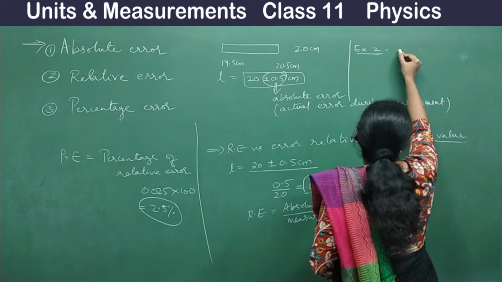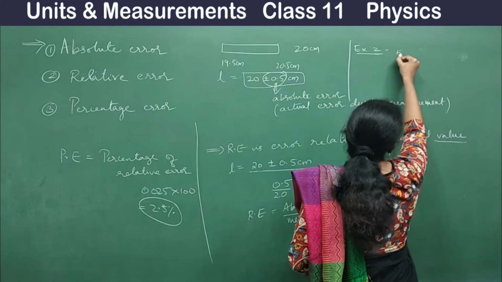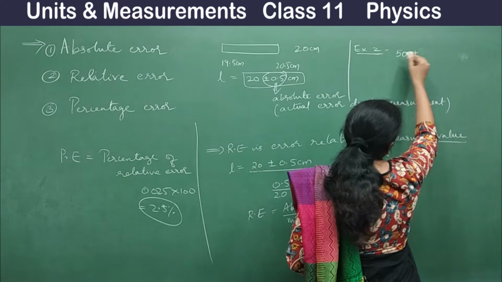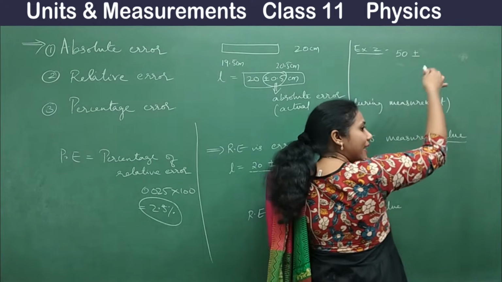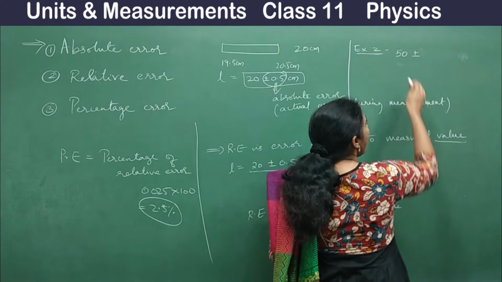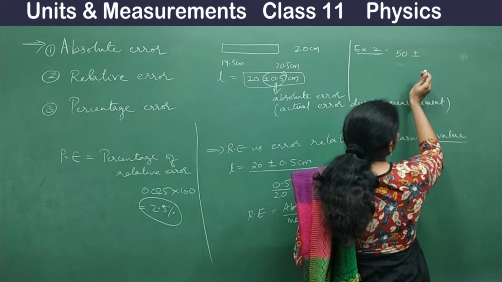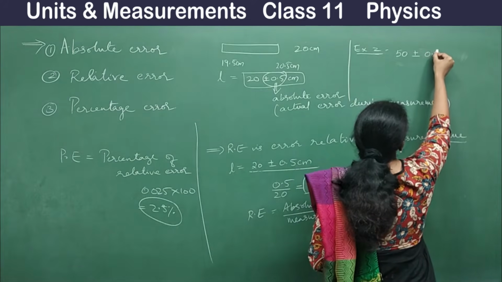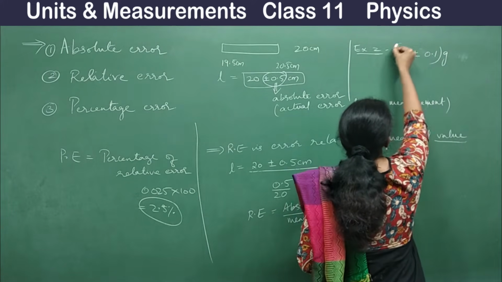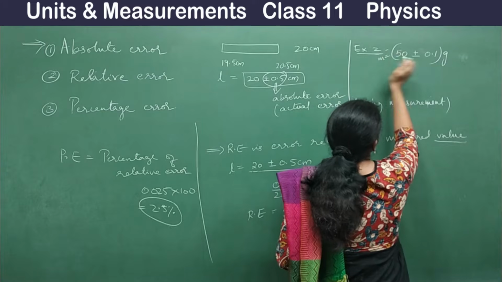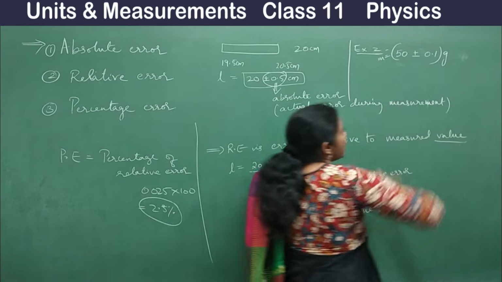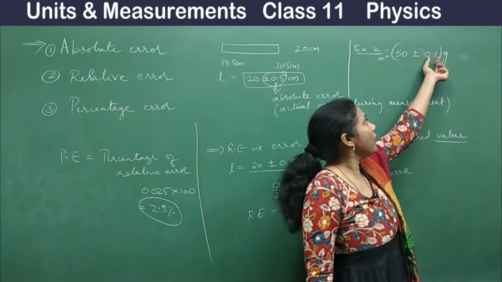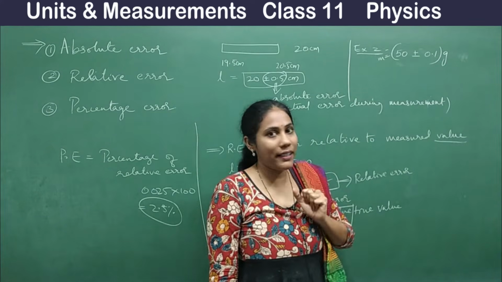Imagine I got the answer as 50 grams, but there is an error of plus or minus 0.1 gram. So I have an error of around 0.1. Very small error, isn't it?